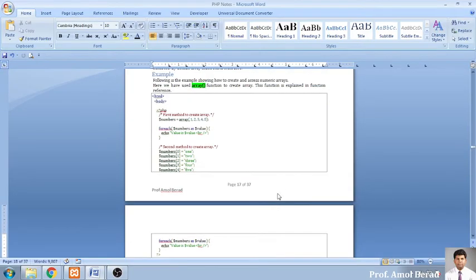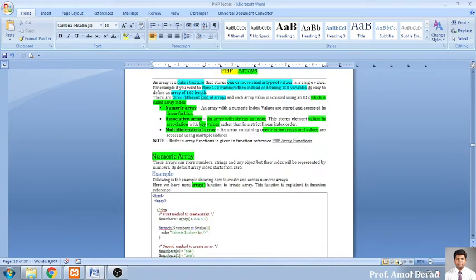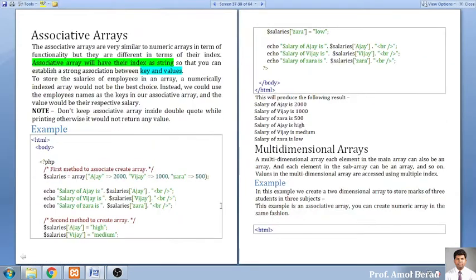Now, in the previous session we started with arrays, and today we'll wind up the array concept in PHP.